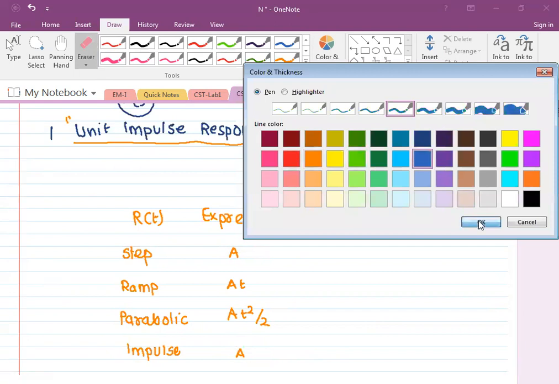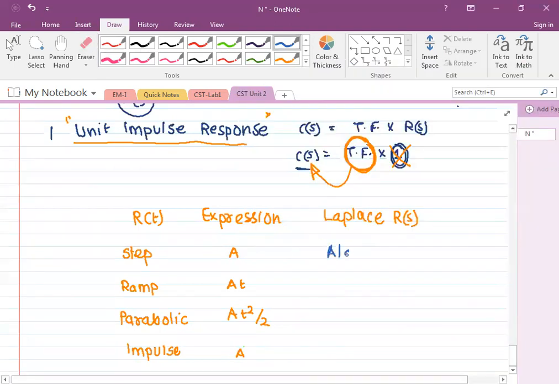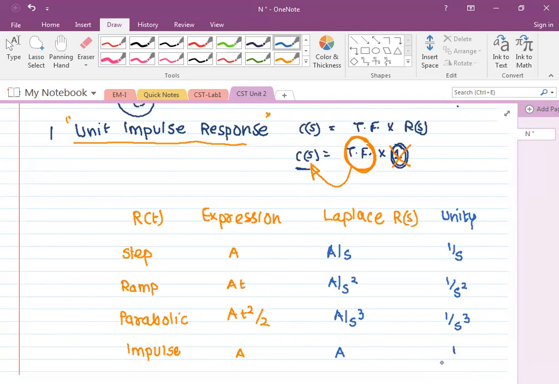Okay, and what is the Laplace of step? A by s, a by s square, and suppose if the magnitude is unity, then we can say 1 by s. Okay,